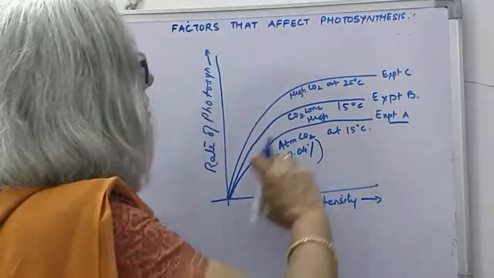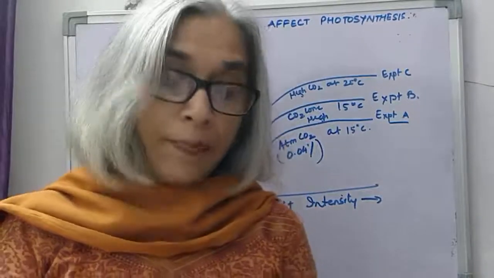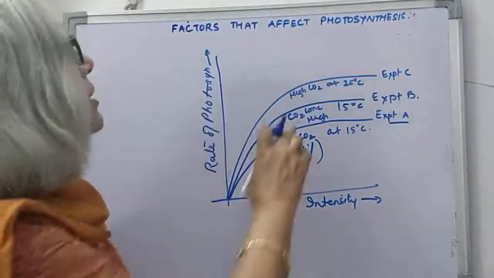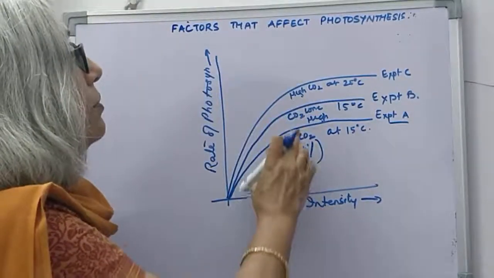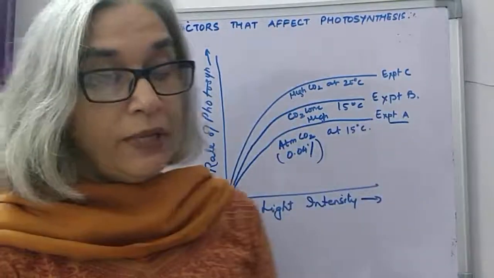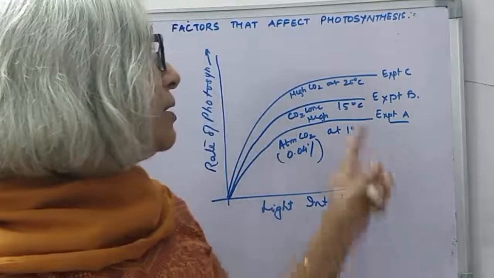increases as we increase the light intensity, till both temperature and carbon dioxide become the limiting factors. In experiment B, there is an increase in carbon dioxide concentration. We have increased the carbon dioxide concentration from experiment A to experiment B, and this increases the rate of photosynthesis till temperature becomes a limiting factor.